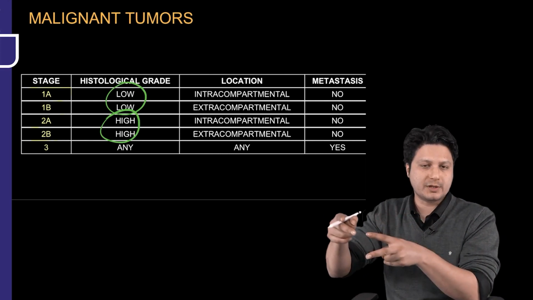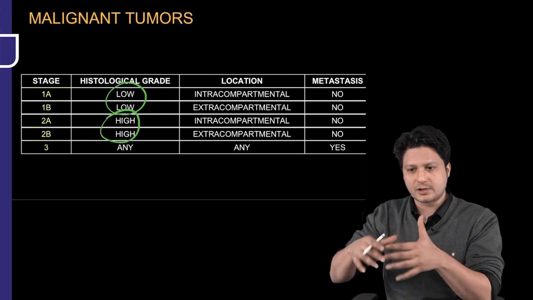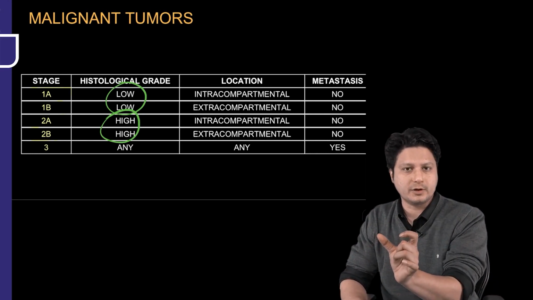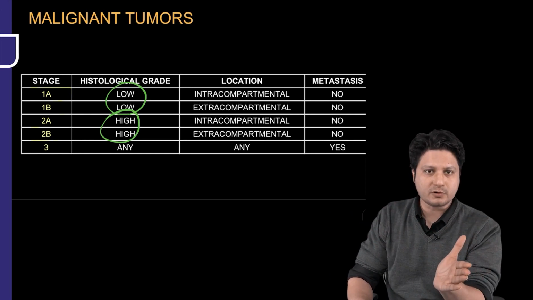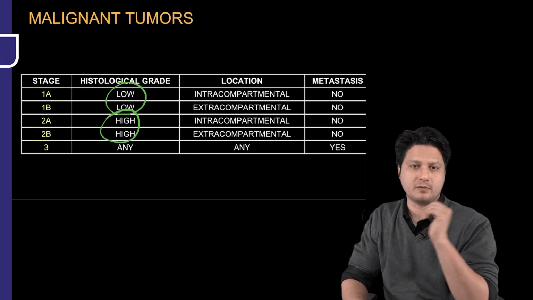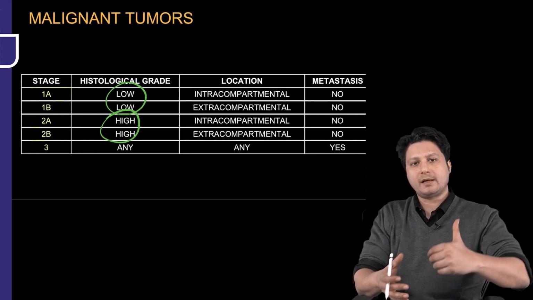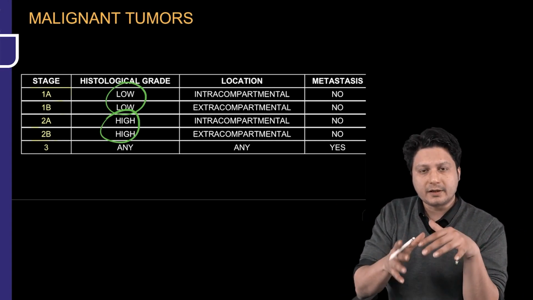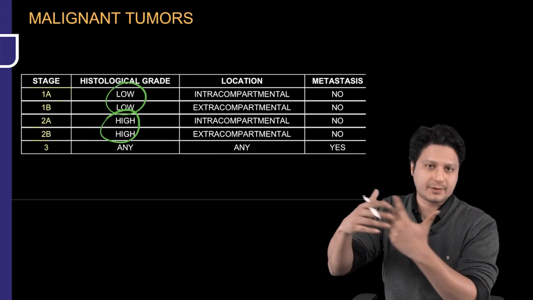Both these two stages are further subdivided into stage 1A and B, similarly 2A and B, based upon the location of the tumor, whether it is within the confines of its origin or it has breached the confines of its origin. That means whether it is intracapsular or extracapsular, whether it is intracompartmental or extracompartmental.